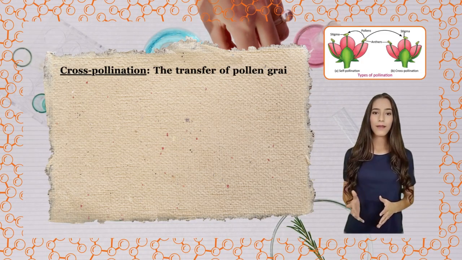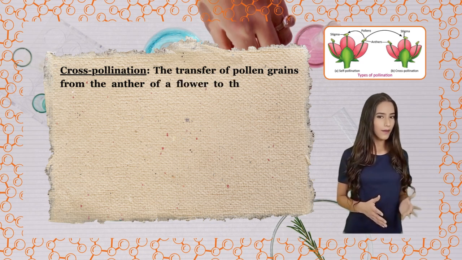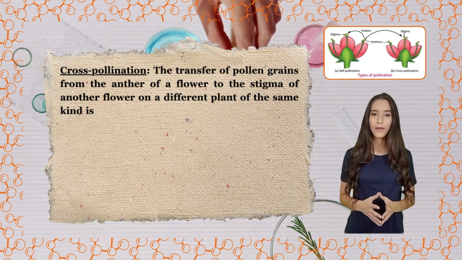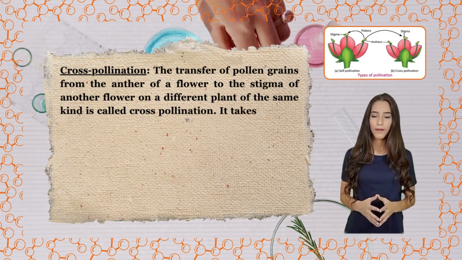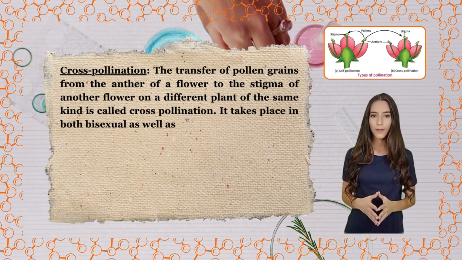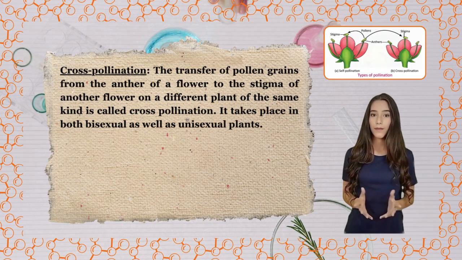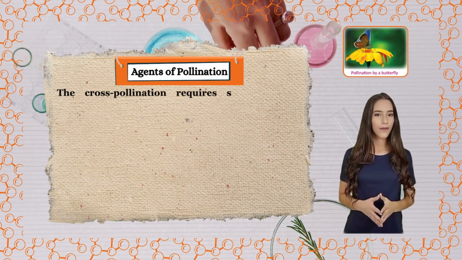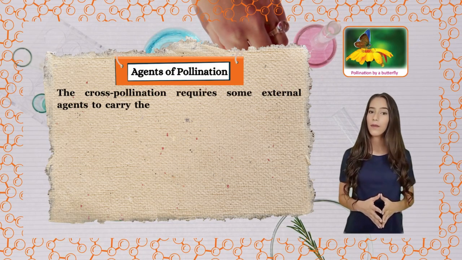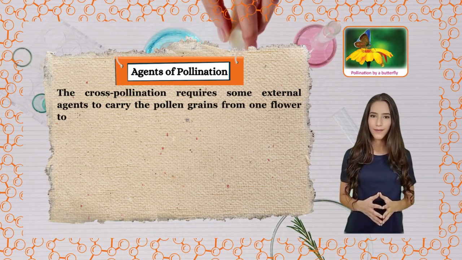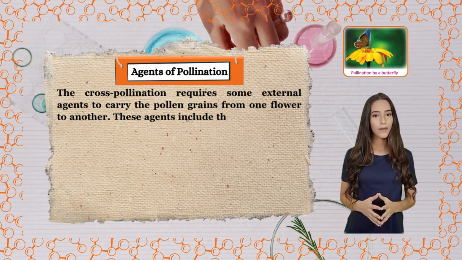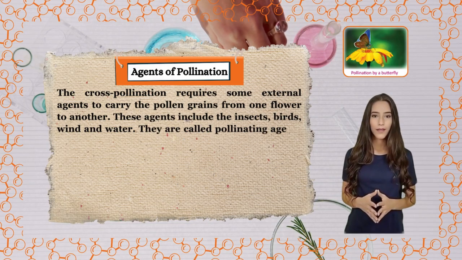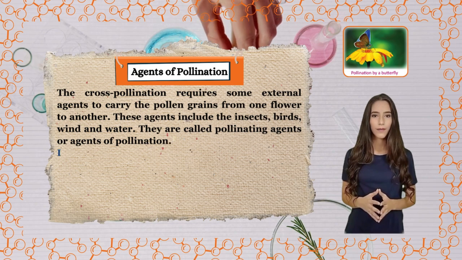Cross-pollination. The transfer of pollen grains from the anther of a flower to the stigma of another flower on a different plant of the same kind is called cross-pollination. It takes place in both bisexual as well as unisexual plants. Agents of pollination. The cross-pollination requires some external agents to carry the pollen grains from one flower to another. These agents include the insects, birds, wind, and water. They are called pollinating agents or agents of pollination.